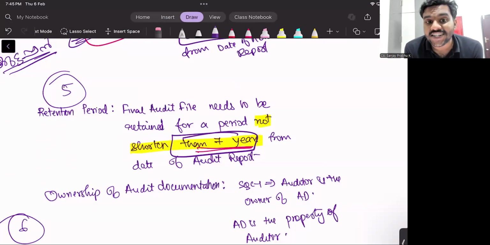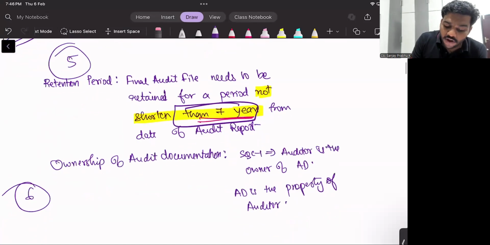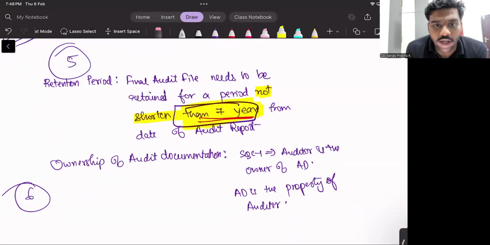For how many years do I have to maintain this? Seven years. Seven years from which date? Not less than seven years, which means a minimum of seven years. You have to maintain this for a minimum of seven years from the date of the audit report. Am I clear to you?